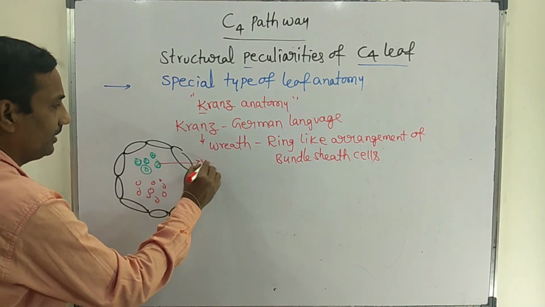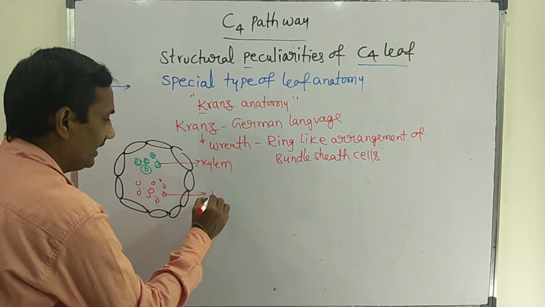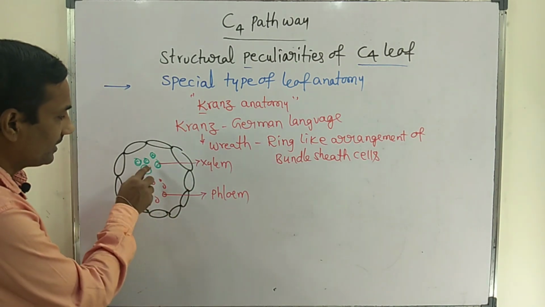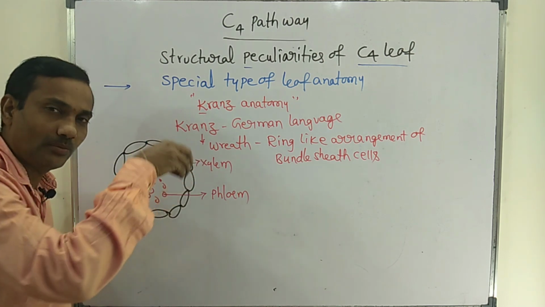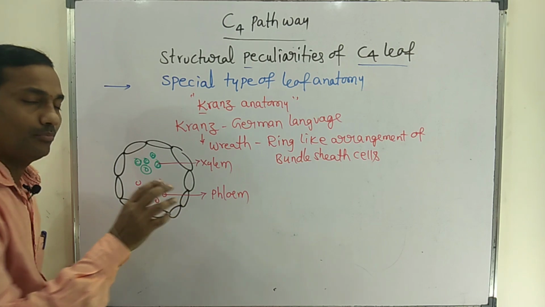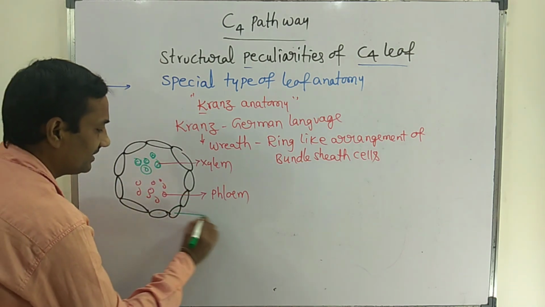The xylem and phloem are surrounded by bundle sheath cells. Xylem and phloem are both vascular tissues, but xylem is located towards the upper epidermis whereas phloem is found towards the lower epidermis. Both are enclosed by bundle sheath cells.